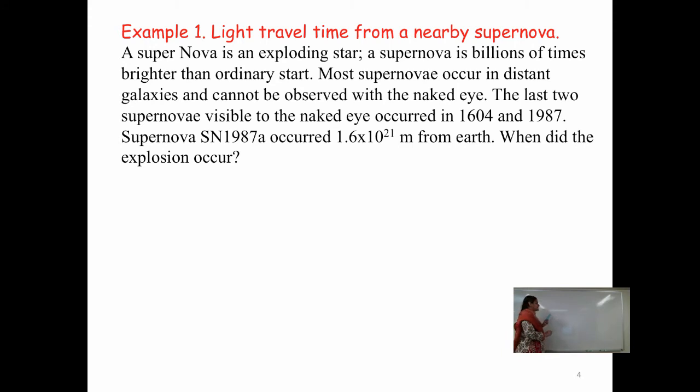Let's do a quick calculation. What it's asking is, when did this actually occur? I know that formula, right? Speed equals distance over time. The light from the supernova will be traveling at the speed of light. So I can do delta t equals distance over speed. It is 1.6 times 10 to the 21 meters away, divided by the speed of light. If I do a quick calculation, it comes out to be 5.3 times 10 to the 12 seconds.